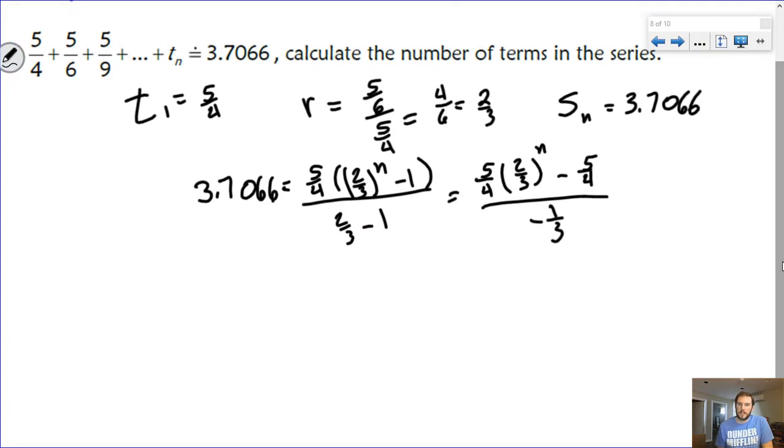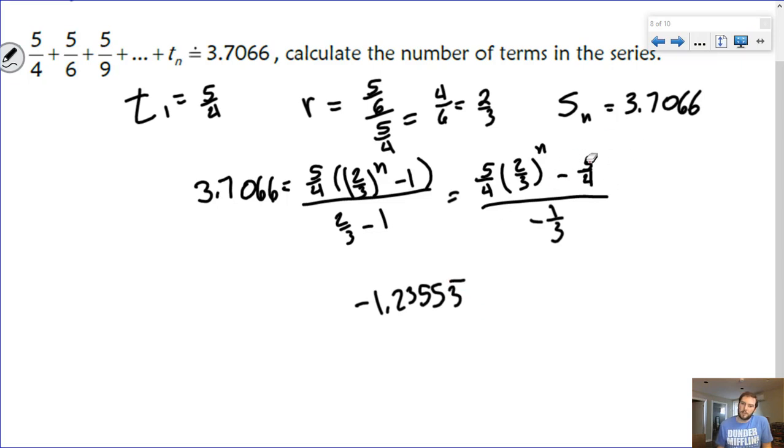Okay, then I'm going to take everything that does not contain this variable and move it all to the other side. So if I take my 3.7066 and divide it by negative 3, sorry, I get negative 1.23553, that thing repeating.